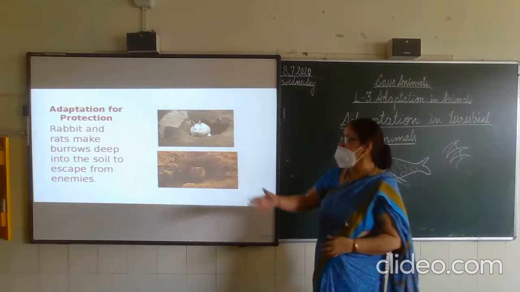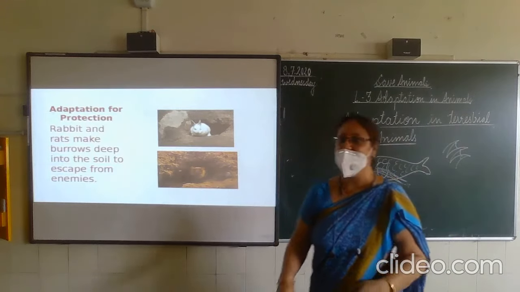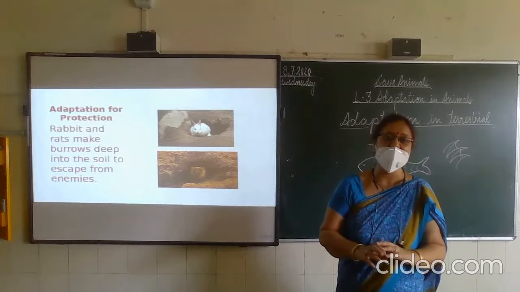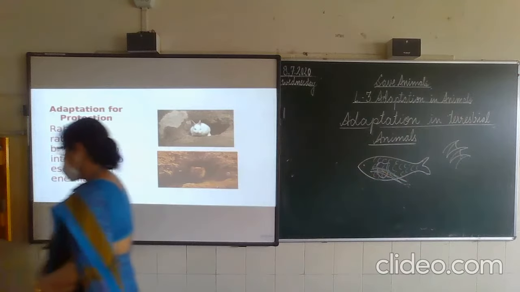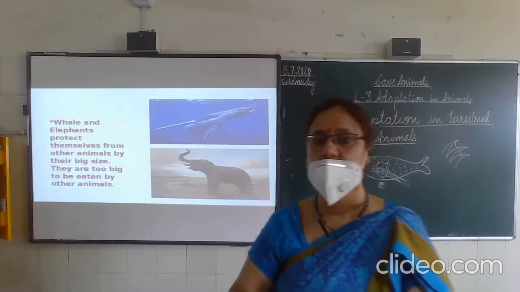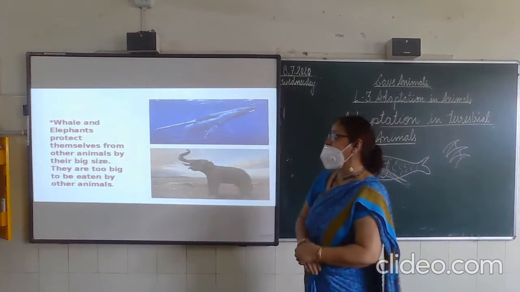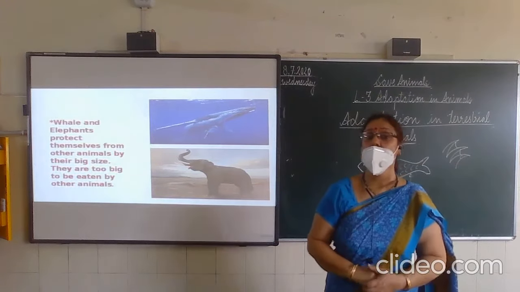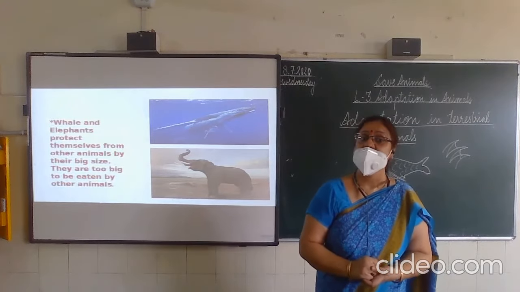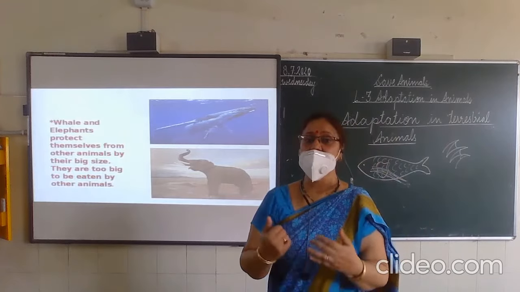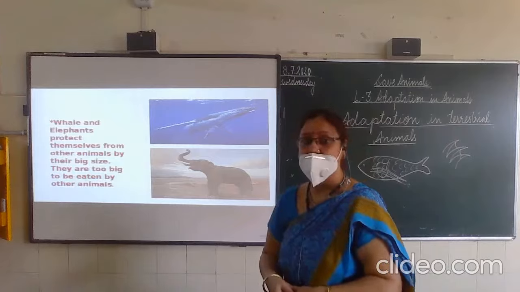In the same way, here you can see the rabbits and rats. They make burrows and live inside the burrow whenever they see any enemy coming nearby. Whales and elephants are too big in size, so they protect themselves by their size. That means no small animals can come nearby them. Now next slide.